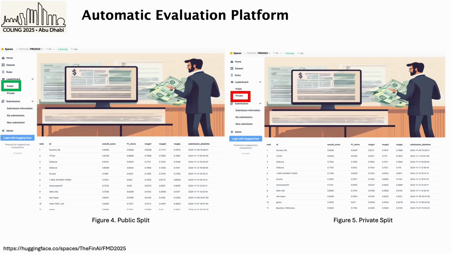This task adopts micro F1 for misinformation detection evaluation and the ROUGE scores for explanation evaluation. The average of F1 and the ROUGE-1 score is applied as the final ranking metric. This slide presents the results on the public split and the private split. Figure 4 shows the results on the public split. Figure 5 shows the results on the private part.